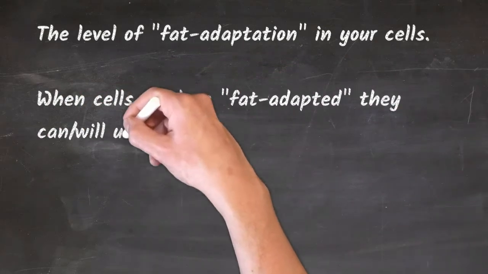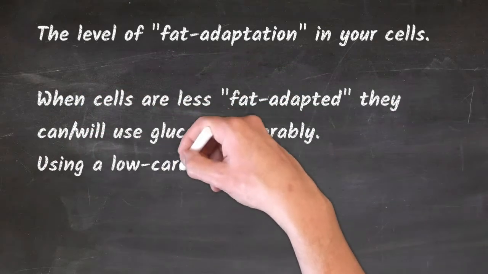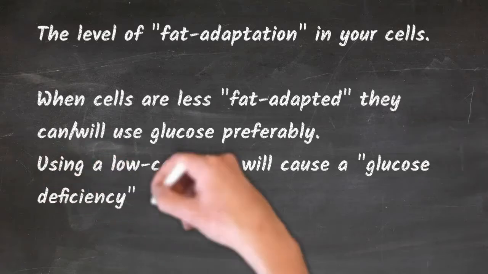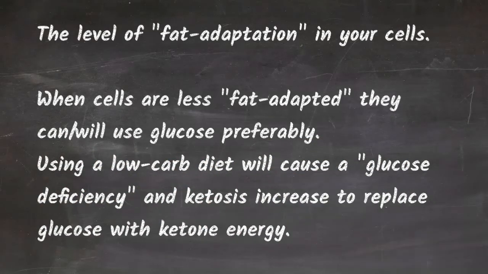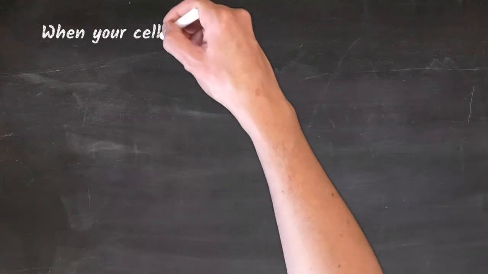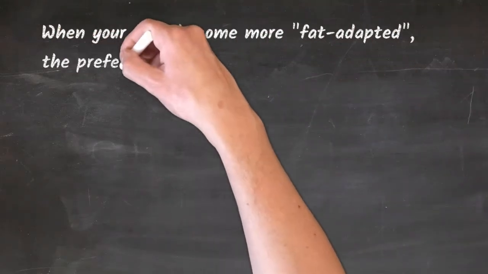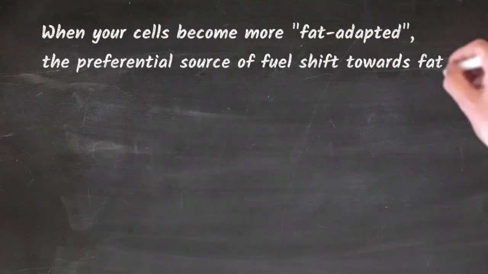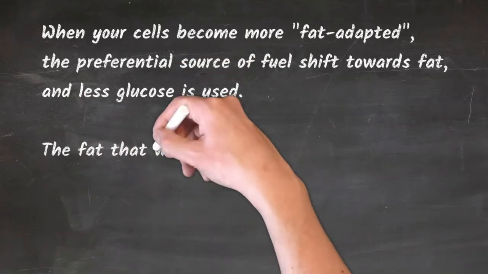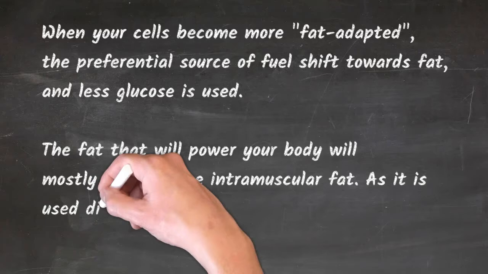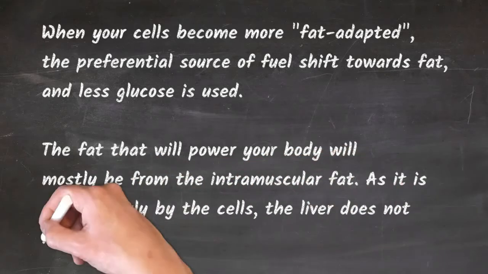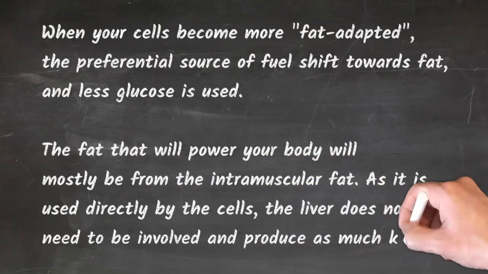When cells are less fat adapted, they can and will use glucose preferably. Using a low-carb diet will cause a glucose deficiency and ketosis increase to replace glucose with ketone energy. When your cells become more fat adapted, the preferential source of fuel shifts towards fat, and less glucose is used. The fat that will power your body will mostly be from the intramuscular fat. As it is used directly by the cells, the liver does not need to be involved and does not produce as many ketones.